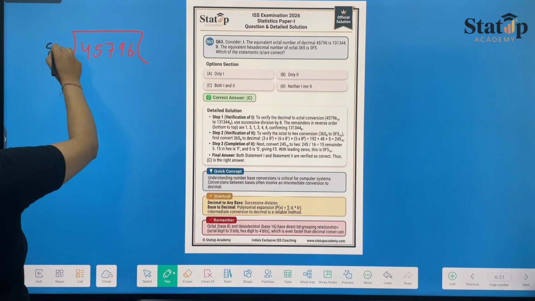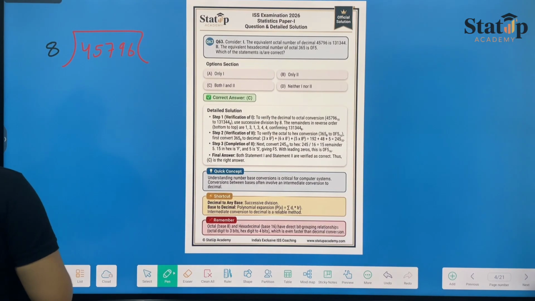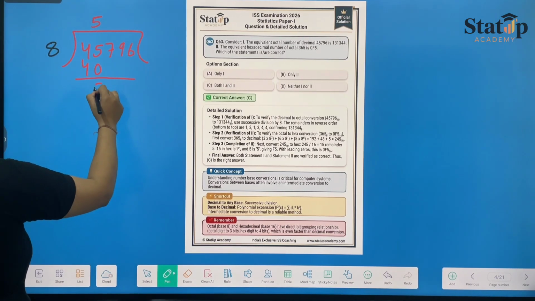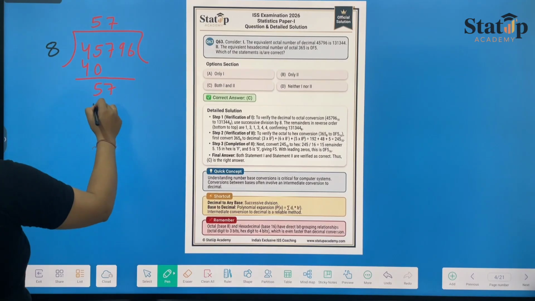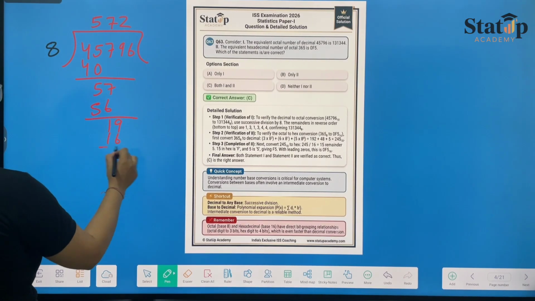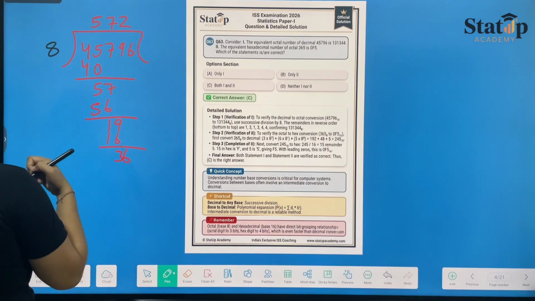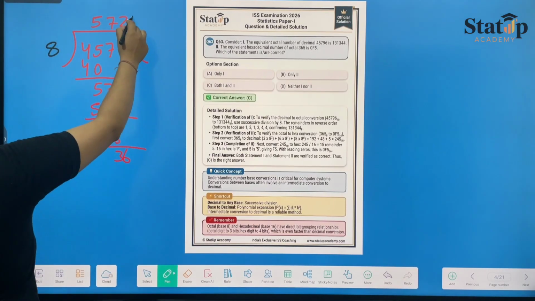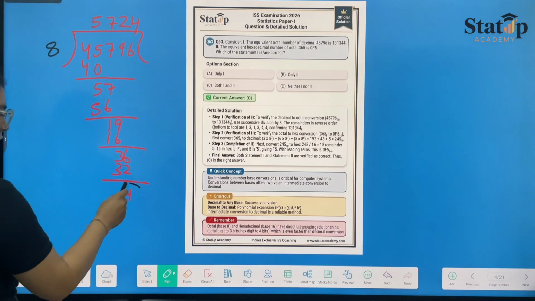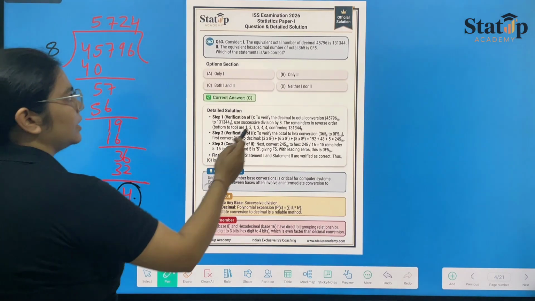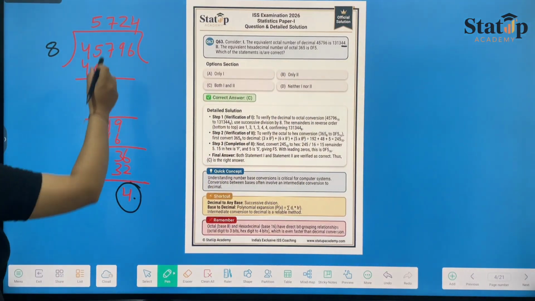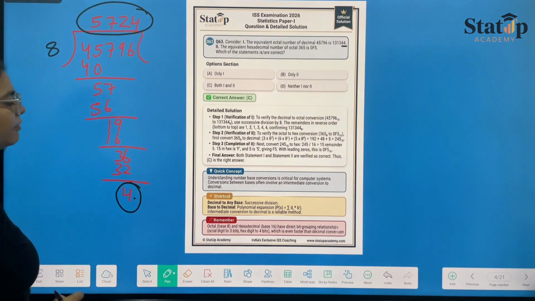45796 divided by 8. 8 sixes are 48, 8 fives are 40, 57, 8 sevens are 56, 19, 8 twos are 16, 36, 8 fours are 32. The remainder is 4. So this will be your last digit. The last digit, if we see, is matching with this 4, and we take the quotient again. Now the quotient will be 5724.